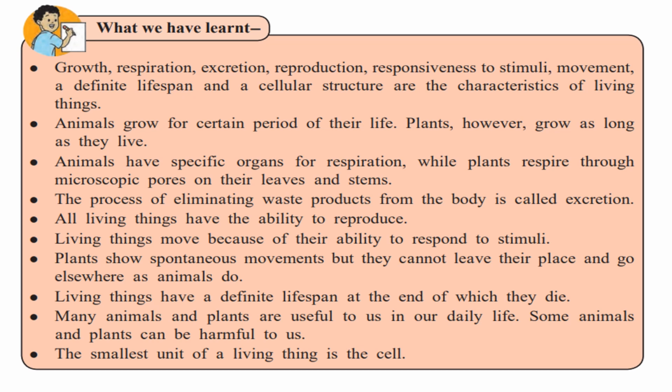The next point: the process of eliminating waste products, that is, throwing the waste products out of the body, is called excretion. So, we have learned that not only animals but even plants excrete, and they throw out waste products in the form of sap or gum.